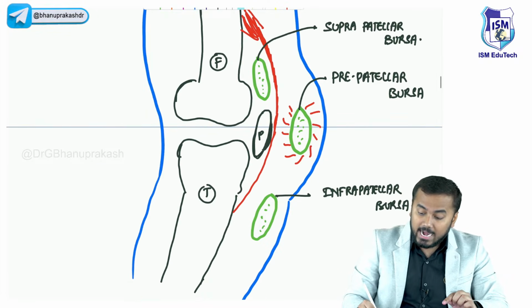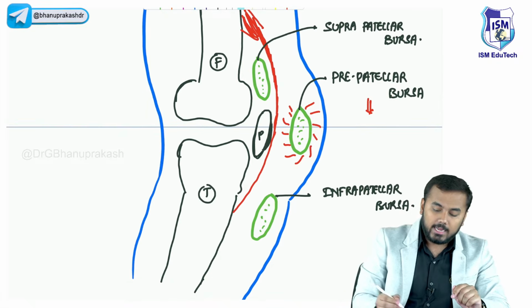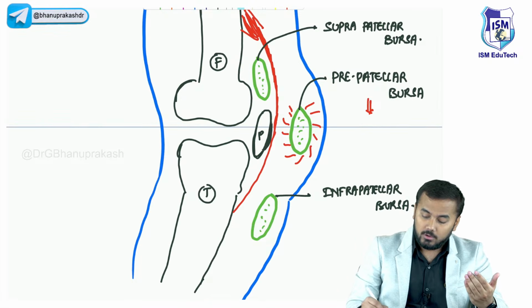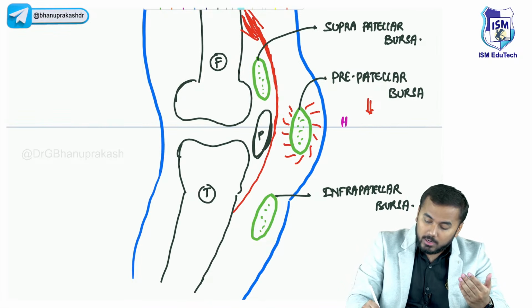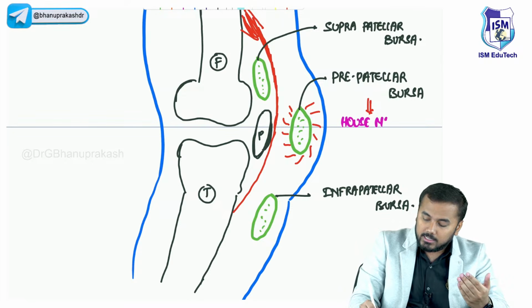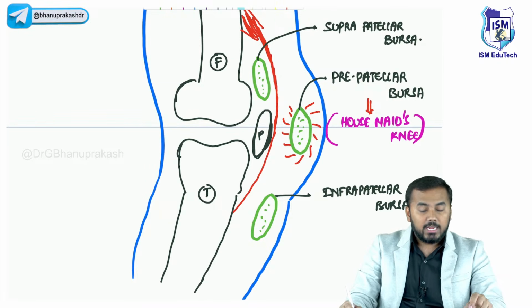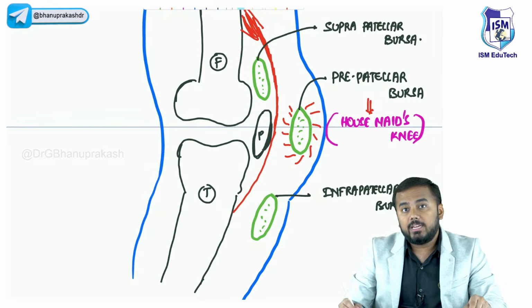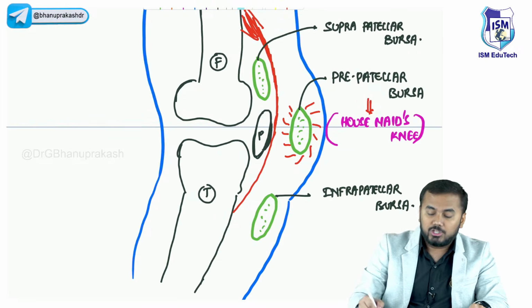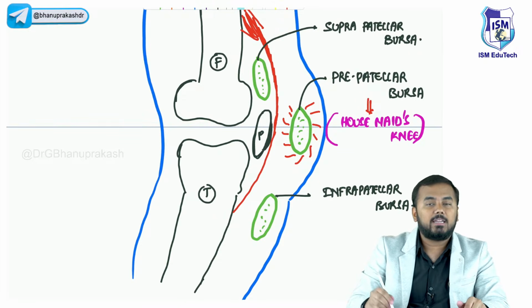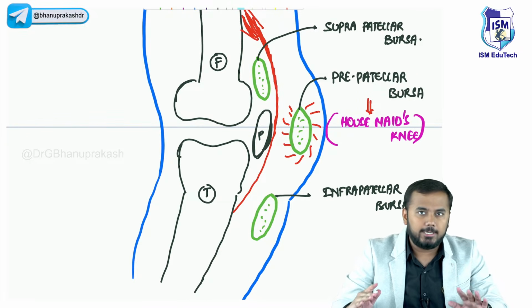And that infection you call housemaid's knee. So from today onwards, if I ask you what is housemaid's knee, you should say inflammation or infection of the prepatellar bursa is called housemaid's knee.